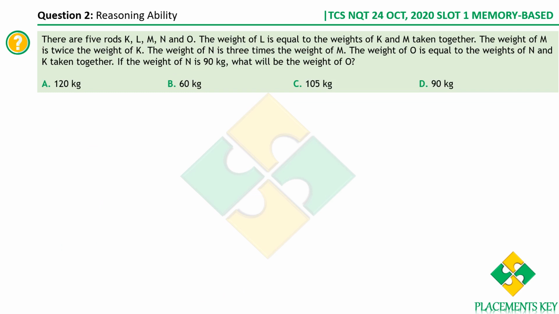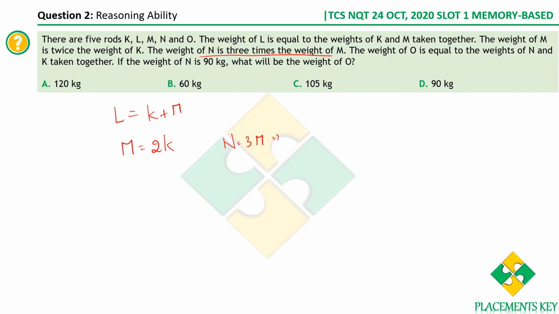Okay, there are 5 rods K, L, M, N and O. The weight of L is equal to the weights of K and M together. Now the weight of M is twice that of K. The weight of M is twice that of K. Now the weight of N is 3 times the weight of M. The weight of N is 3 times that of M.